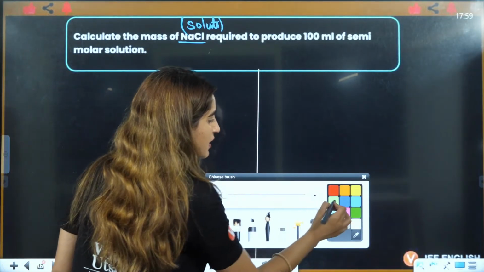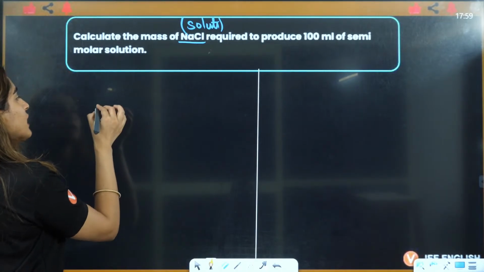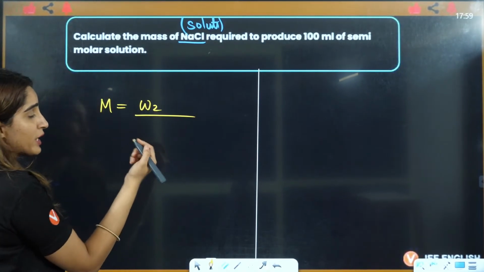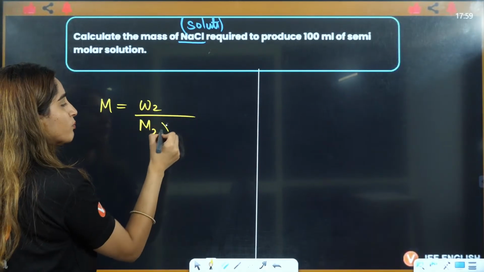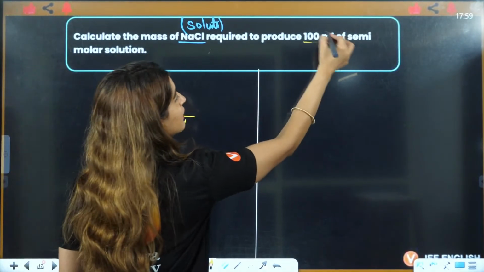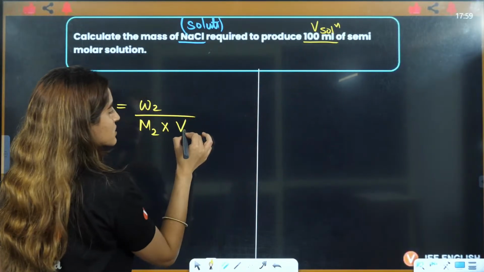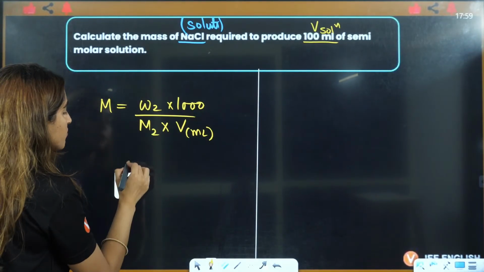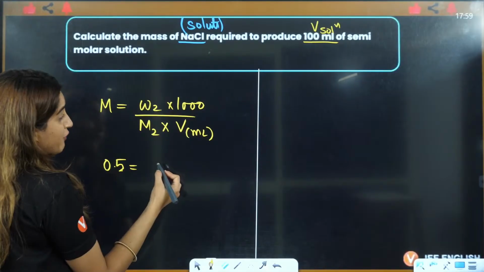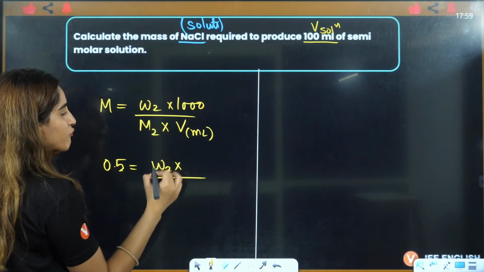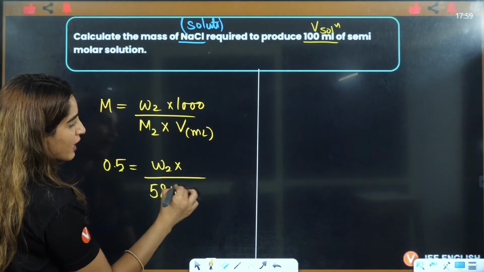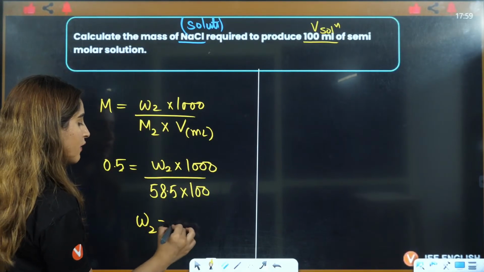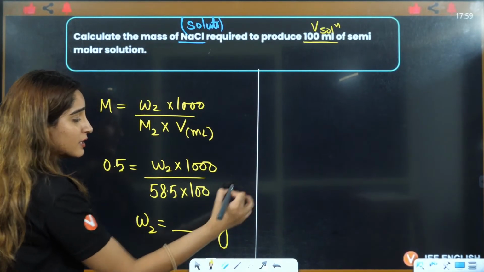If volume is given, then it is a very simple, direct formula based question, right? We know that molarity is equal to number of moles, that is weight of solute divided by molar mass of solute, multiplied by volume, that is given in liters, right? If this is given in milliliters, this will be multiplied by 1000 here, right? Semi-molar means this is 0.5. Weight we don't know, we have to calculate. Molar mass is 58.5. Volume is given 100, this is given 1000, so you can easily calculate the value of weight here, that will be in grams, okay?